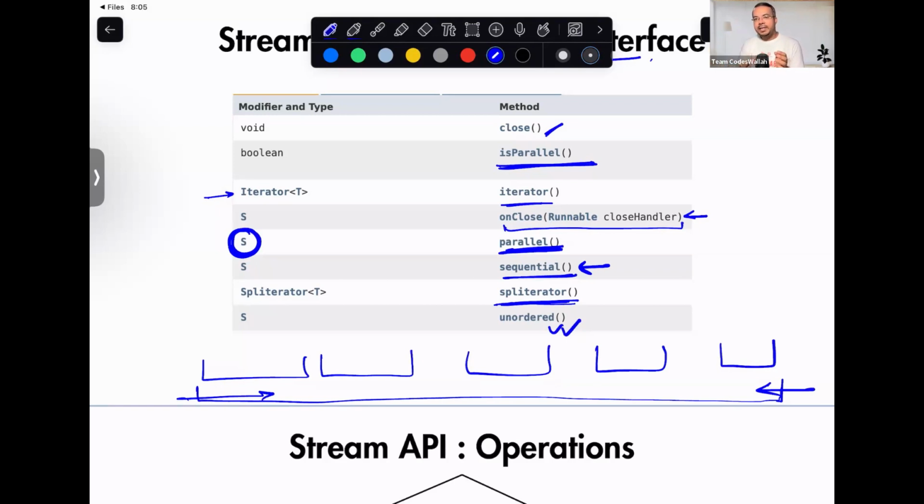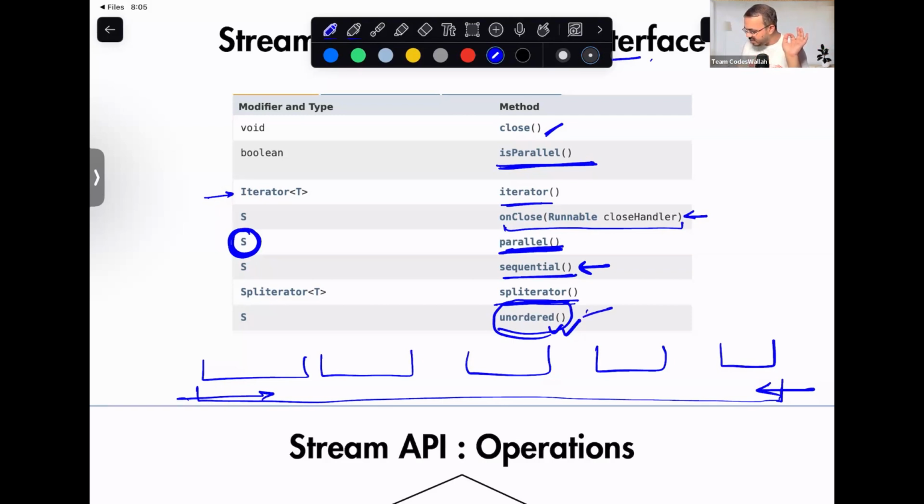For that matter, we can call the unordered method on the stream, and that will return an unordered stream. It means any parallel operations I now perform on this unordered stream don't need to care about the order present at the source. So that's the difference.